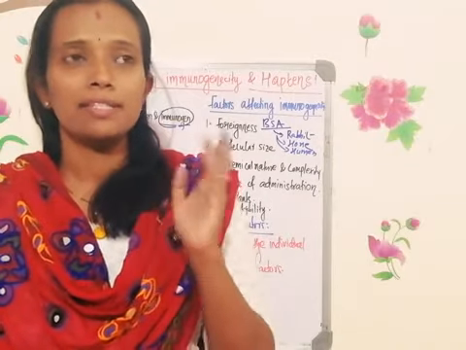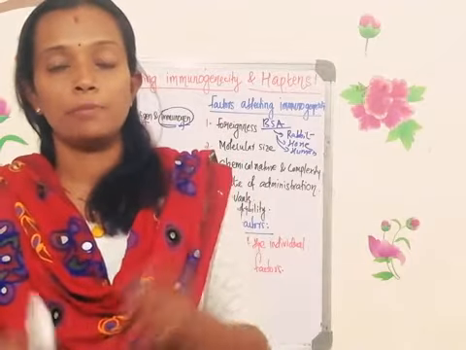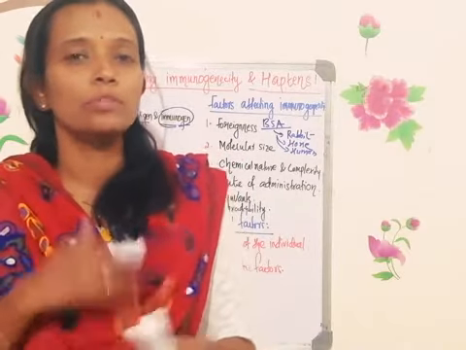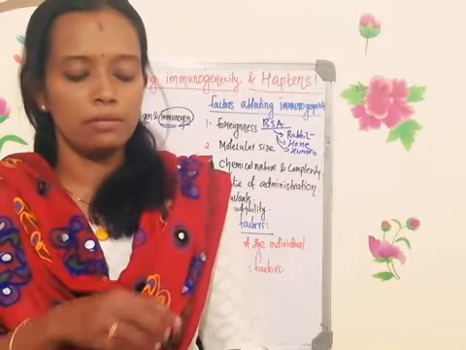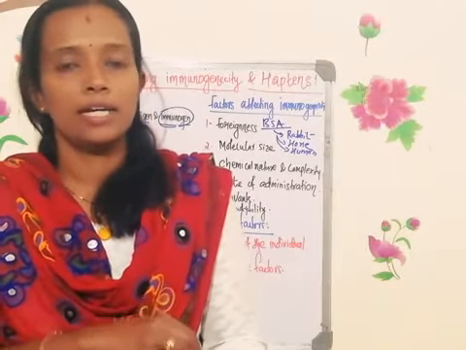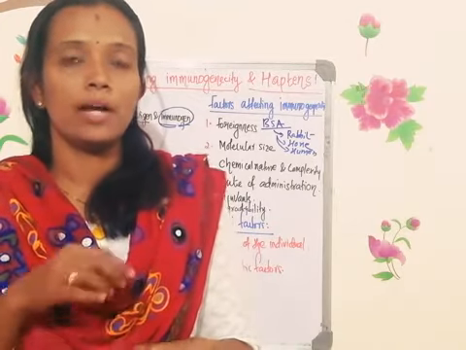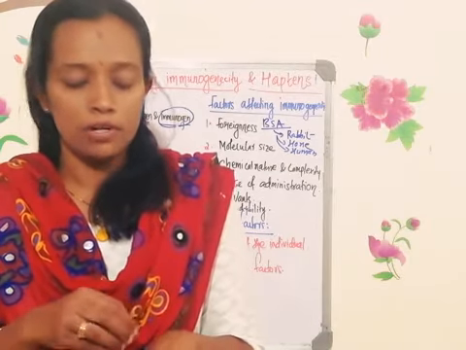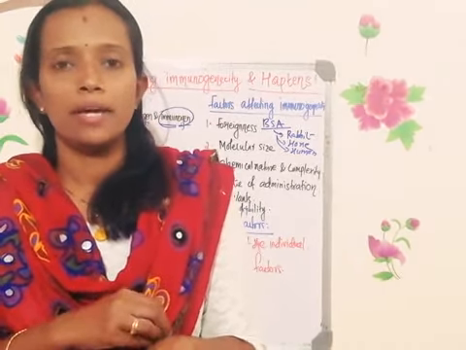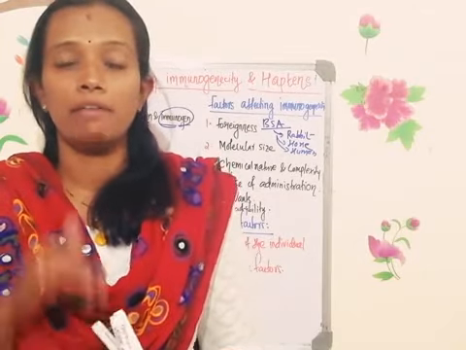When it is given as a subcutaneous injection, it will directly go to the lymph node. When I explained about the lymph node, I told you that the lymphatic system is there throughout the body. In between the lymphatic vessels, nodes are there, which are called lymph nodes. So when you inject the antigen subcutaneously, antigens will be directly taken to the lymph node, because the lymph nodes are nearby, and the immune system gets activated faster when compared to the intravenous route.